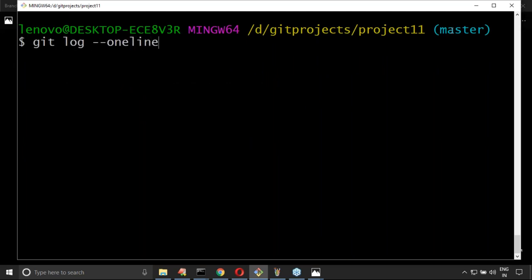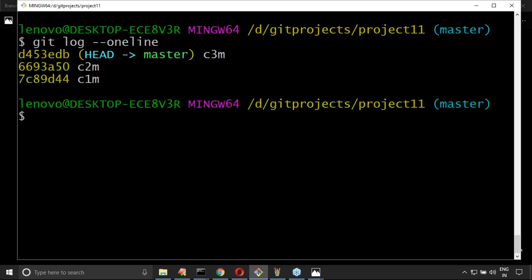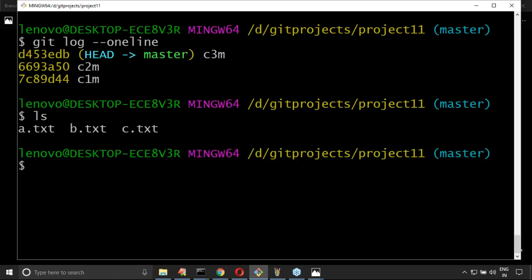How many commits are there in the master branch? Please confirm. Three commits. How many files are there in the master branch? Three files: a.txt, b.txt, c.txt. Any doubt? Can you please confirm? Okay, now we are in the master branch only.